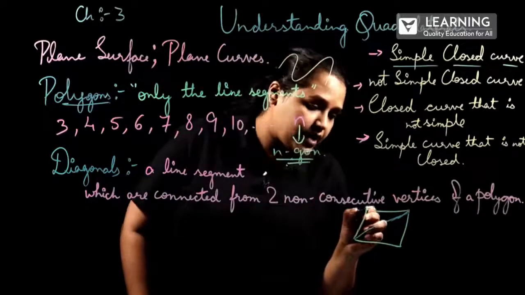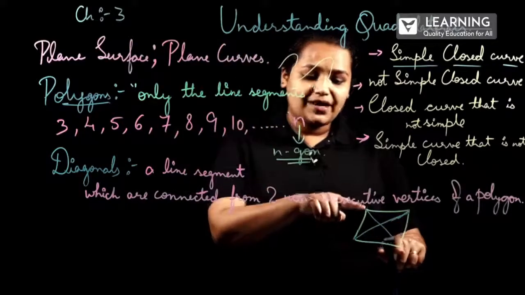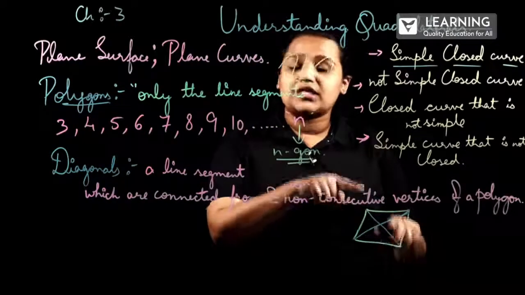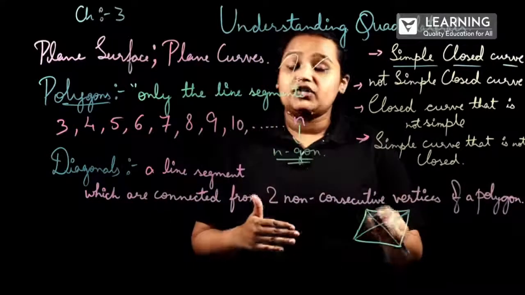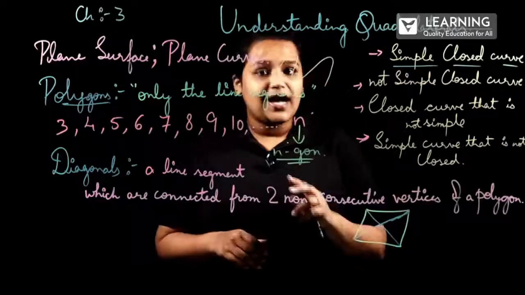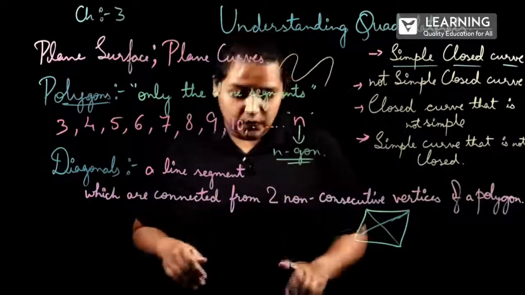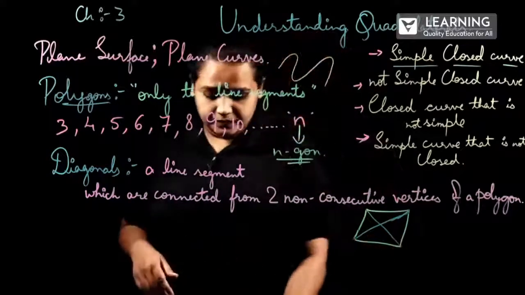Here I can mention one more diagonal. These two will be another pair of non-consecutive vertices of a polygon. This is how the definition of diagonal goes, and this is how we'll be mentioning the diagonals. Now we'll move to the next topic.